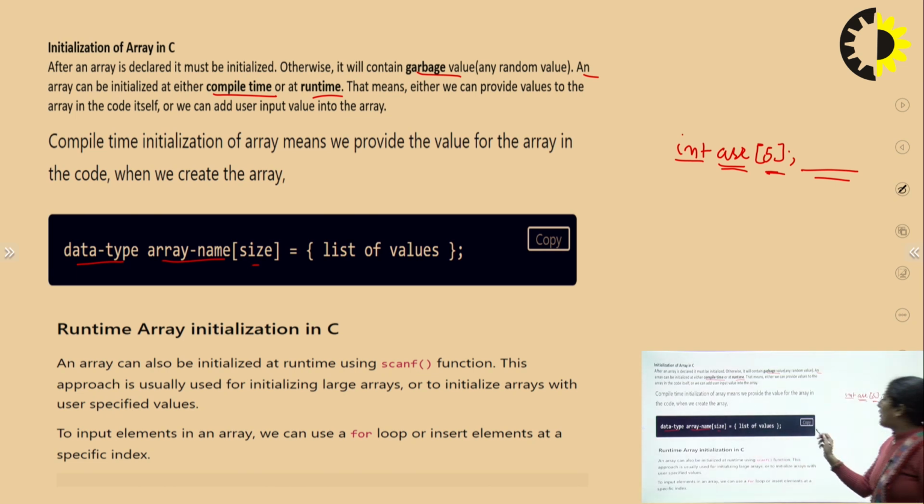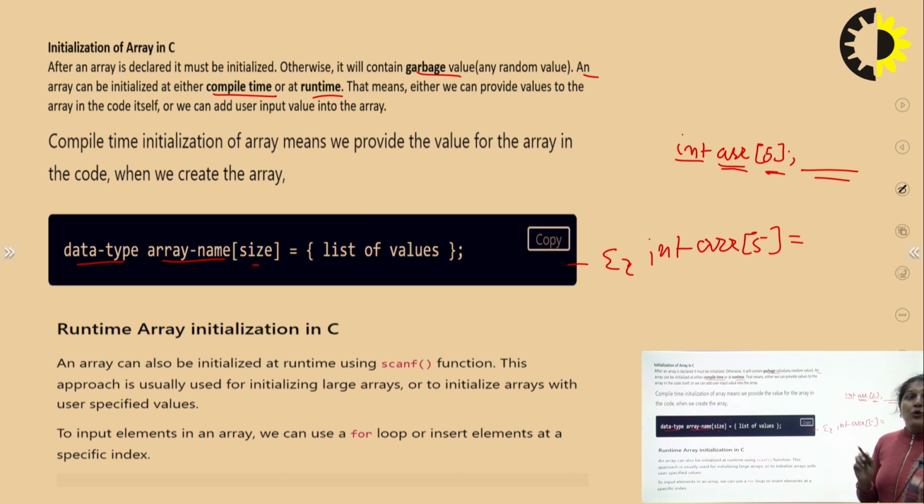So how can we show this? int array, let's suppose the array name is array, and I have declared size 5. Now we have to initialize the elements: 0, 1, 2, 3, 4. So this is the compile time type.